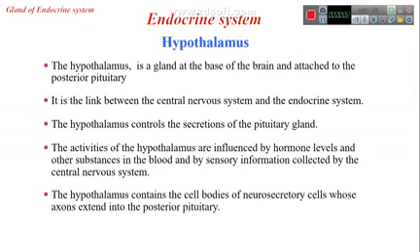Endocrine system. We said it consists of a number of glands, organs. The most important, or first, of the glands is the hypothalamus. The hypothalamus is a gland in the base of the brain. Of course, it is attached to the posterior pituitary gland.